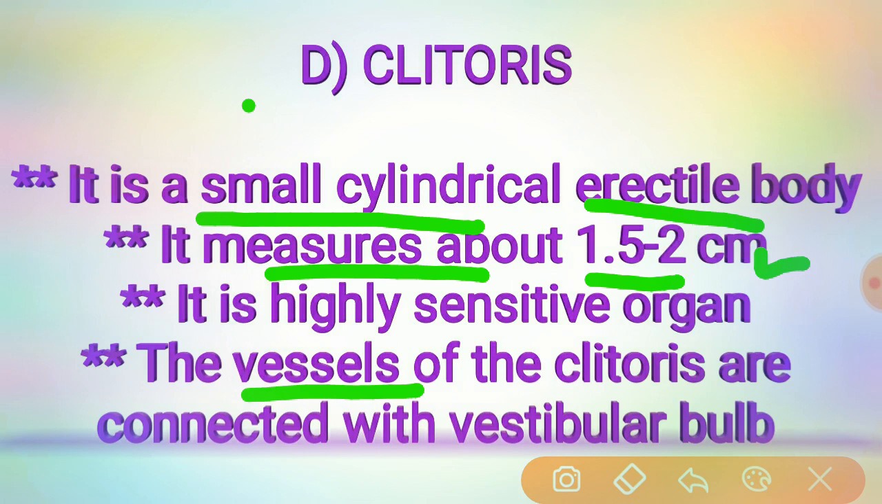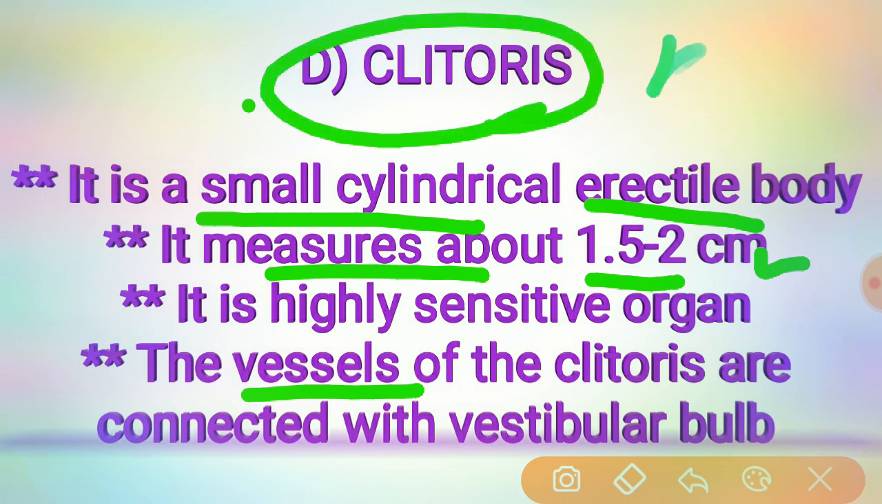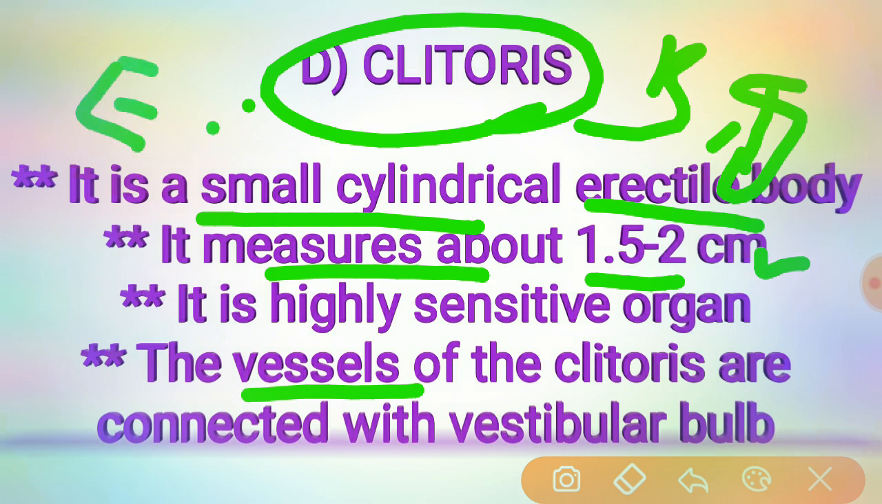What is present in the clitoris? Body, glans, and crura. It consists of two cylindrical corpora cavernosa, meaning there is erectile tissue also present in the clitoris.